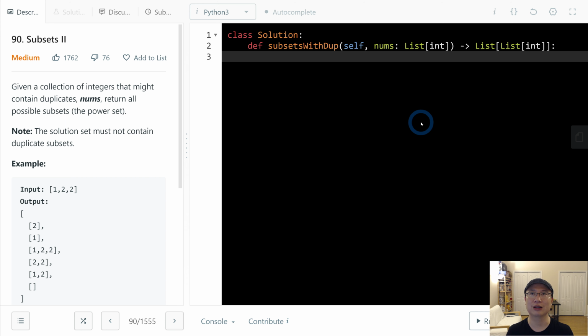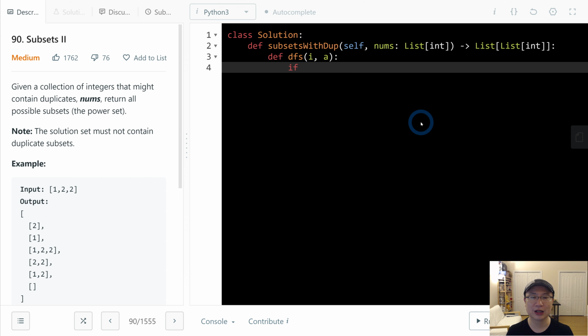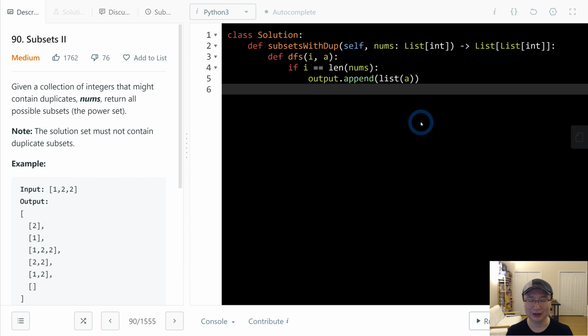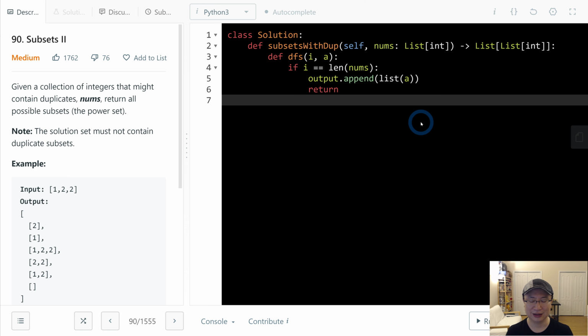Okay, I'm going to make a recursion first, dfs, with first index and then the array. If i is the same as the length of nums, put a deep copy, shallow copy, of the array a into the result list and return.